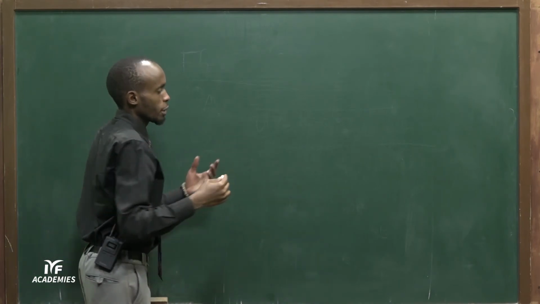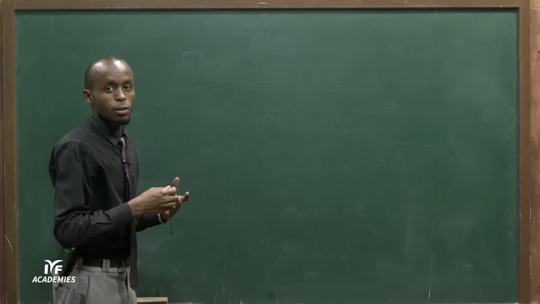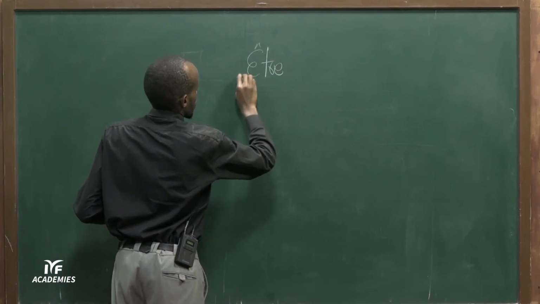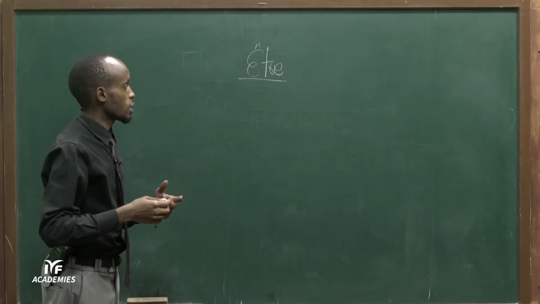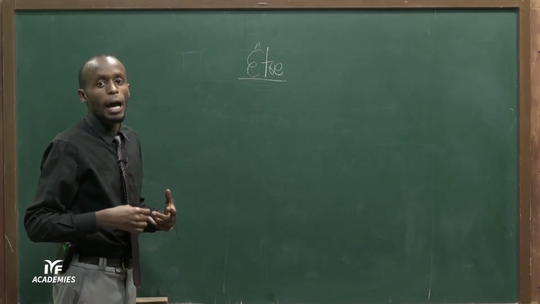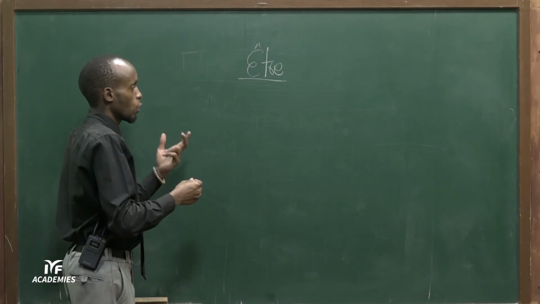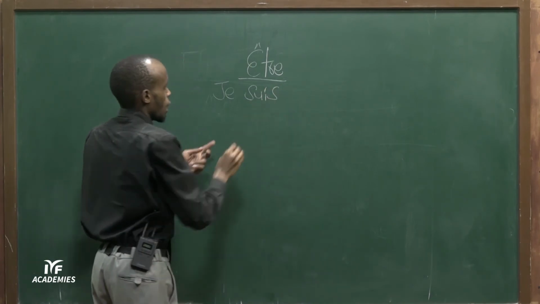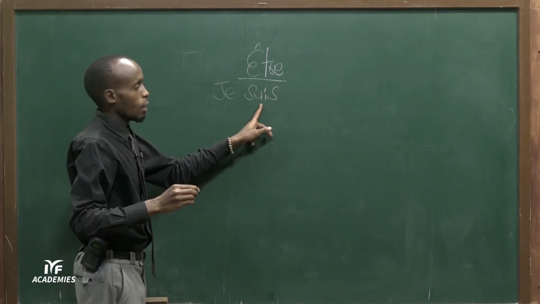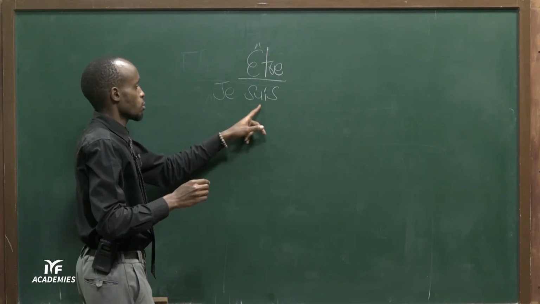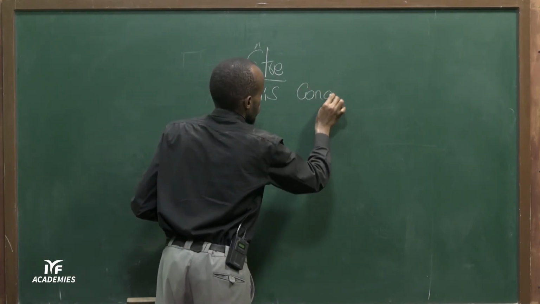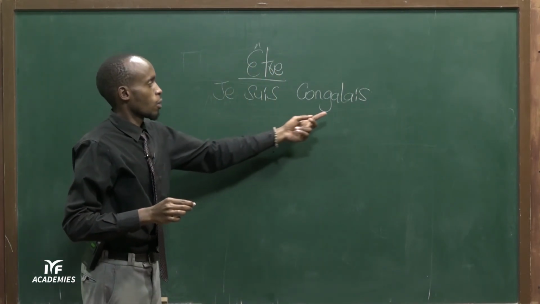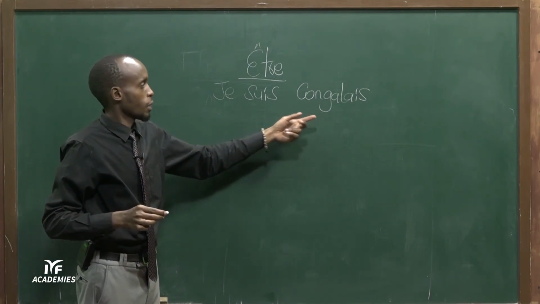All right, now let us do a quick recap of what we have done. So, using the verb être. I am French, I am American, I'm Congolese. We use the verb je suis. We have the subject, we have the verb. So we say je suis Congolais. All right. Now I am Congolese. Now this is in masculine form.